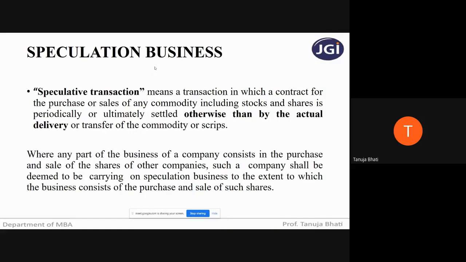Such a business is called speculative business. So let me read this. Speculative transaction means a transaction in which a contract for the purchase or sale of any commodity, including stocks and shares, is periodically or ultimately settled otherwise than by actual delivery or transfer of the commodity or scrips.